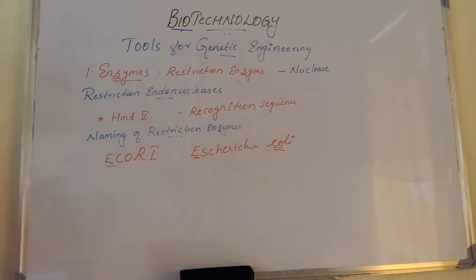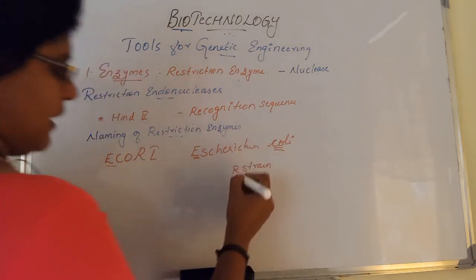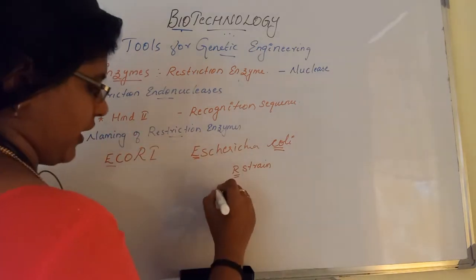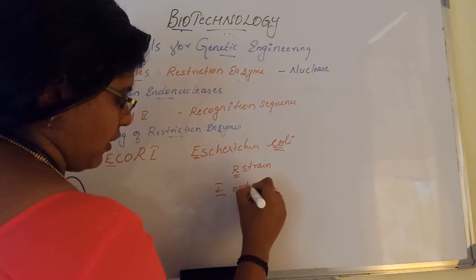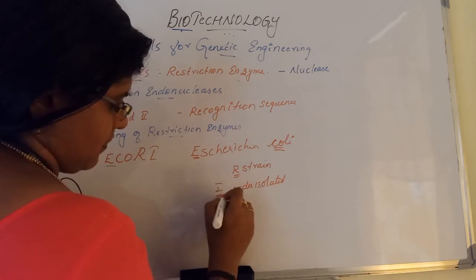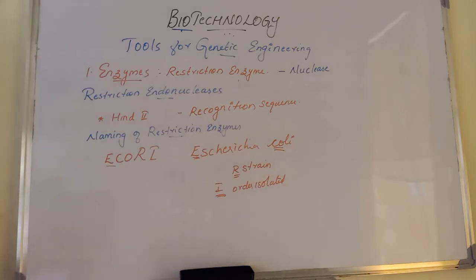Then the fourth letter, R, comes from the bacterial strain. The strain of bacteria is R, the R strain. Then the Roman numeral I means the order of isolation is first. So this is how EcoRI is named. Like that you can write HindIII, BamHI. All these restriction enzymes are named using this formula.